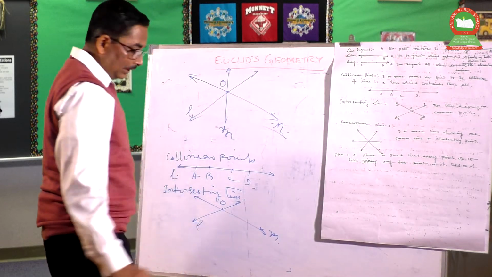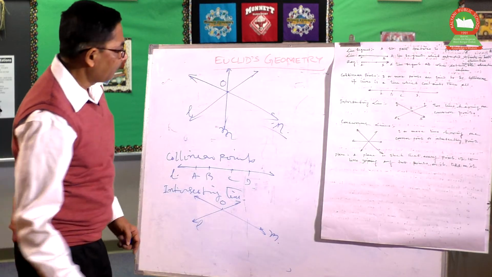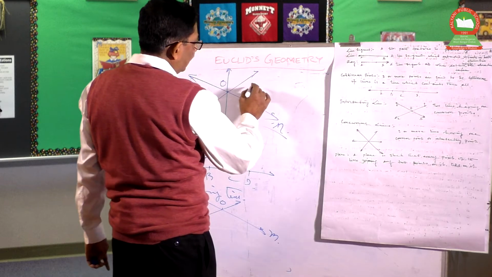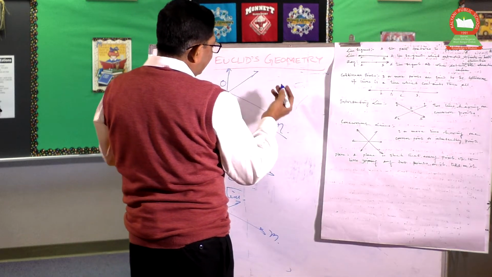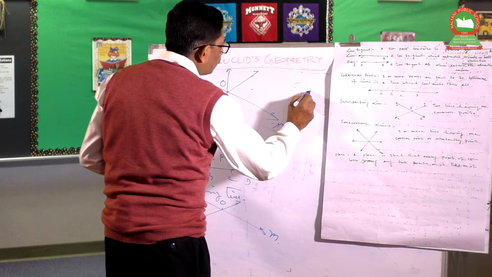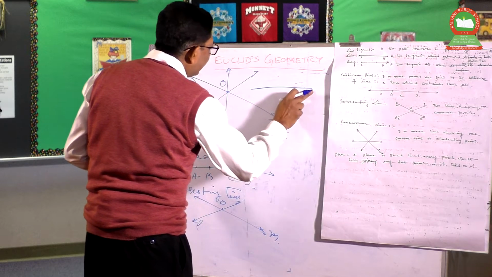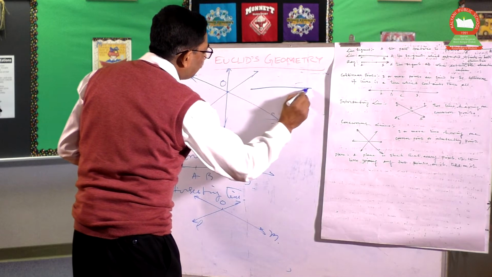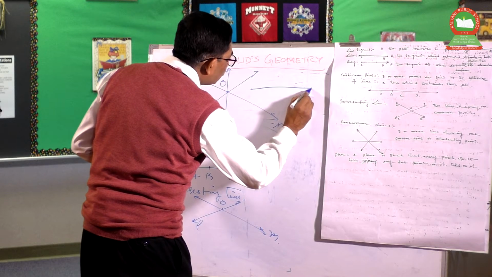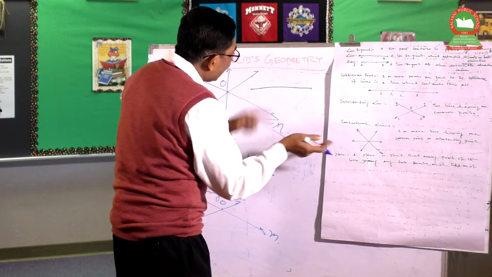And the next one, the last one, is the plane. Suppose a plane is such that every point of the line joining any two points on the plane lies on it.